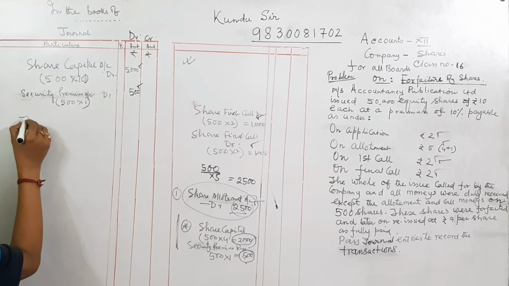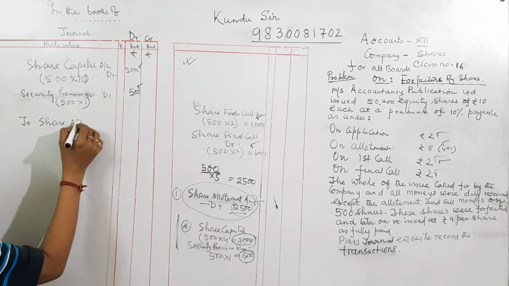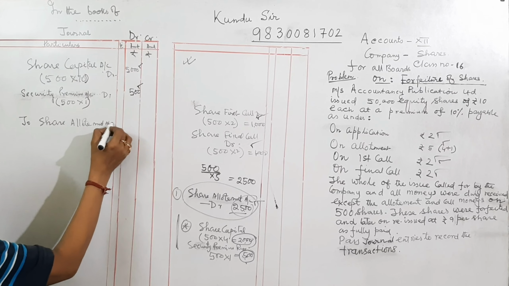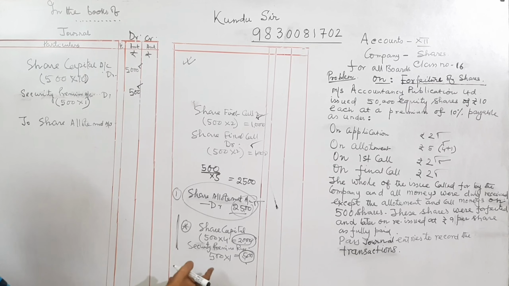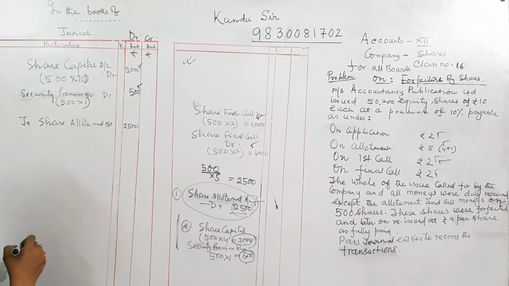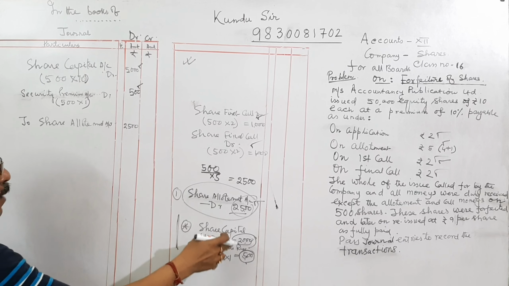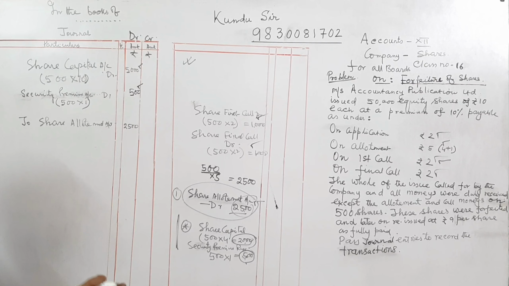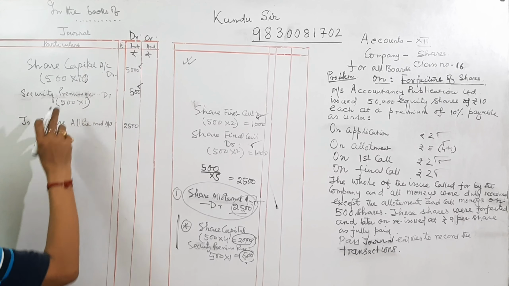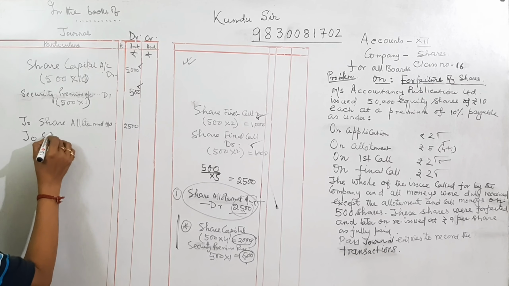To share allotment account. The debit. How much share allotment? 2,500. Out of which 2,000 for share capital and 500 for security premium reserve. Security premium reserve. That means share allotment, to share first call.